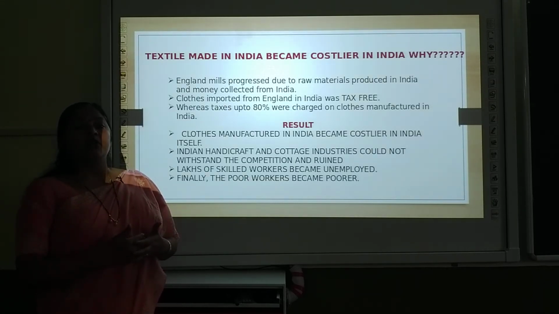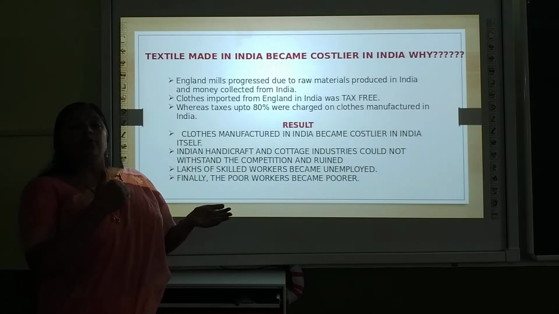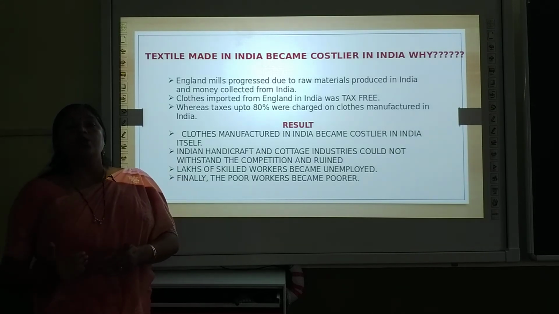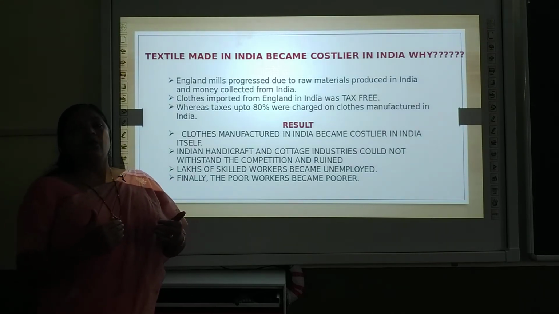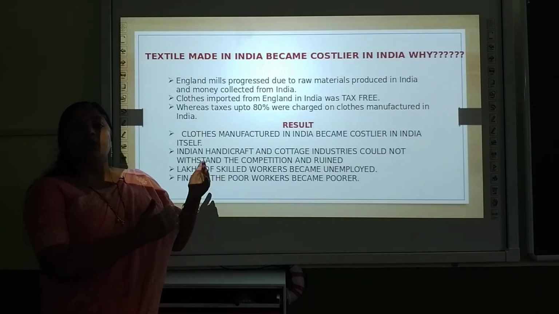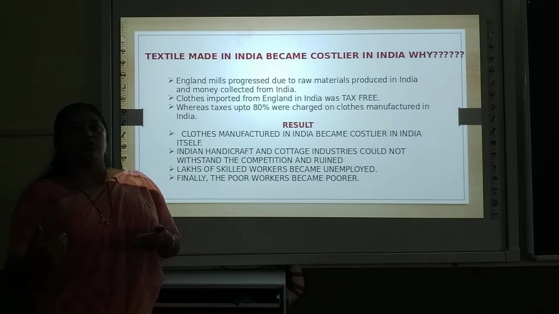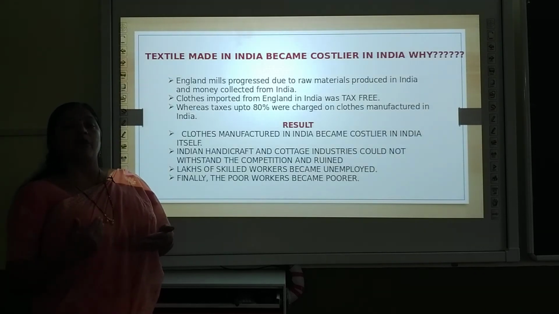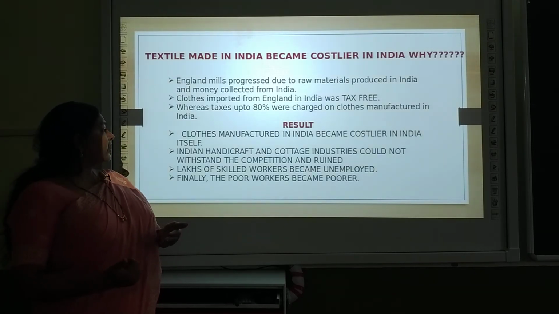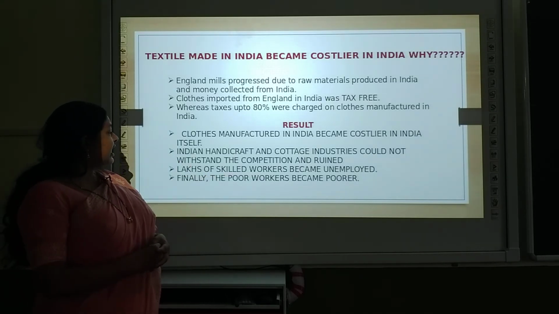As a result, what happened? People started purchasing the products which were cheap. So foreign products were sold more in the market and Indian products were not sold in the market. तो क्या हुआ? Foreign products की demand increase हो गई. They started earning more money and Indian merchants, Indian industries, they were running in loss. हमारी industries थी उसको loss होने लगा because our products were not sold in the market. What result was there? Clothes manufactured in India became costlier in India itself.